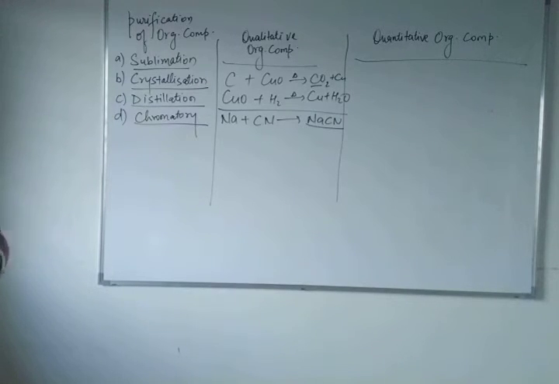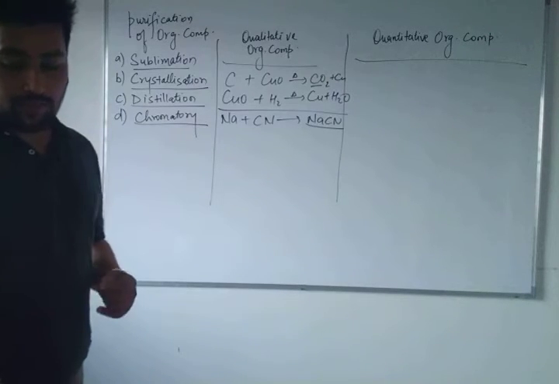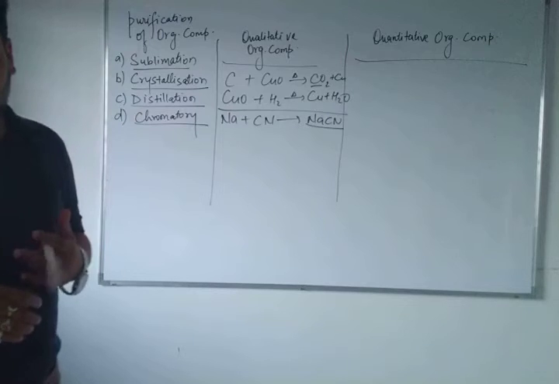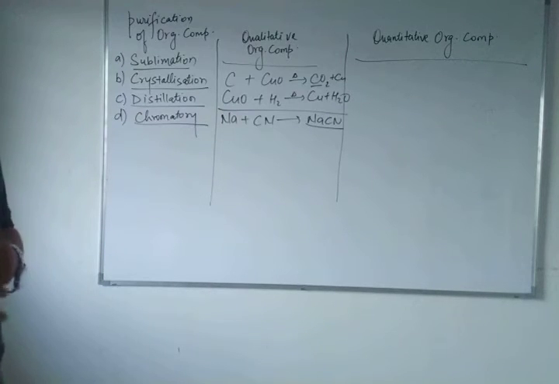Halogens: there are 4 types of halogens, like fluorine, chlorine, bromine, and iodine. So if chlorine is present, it will give you a white precipitate. Yellow precipitate will confirm bromine, and yellow precipitate will also confirm iodine. Sodium halides will react with silver nitrate. It will give you AgX precipitates. Silver chloride will give you a white precipitate, and it will be soluble in ammonia.